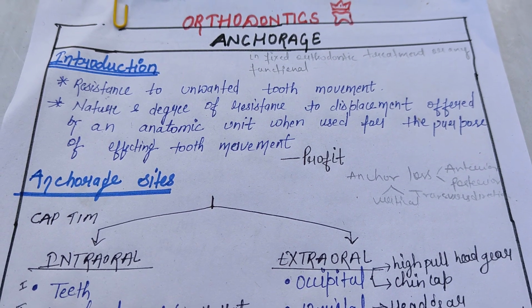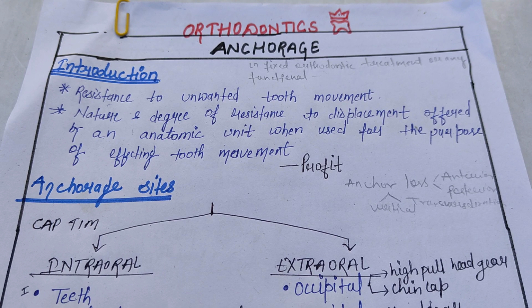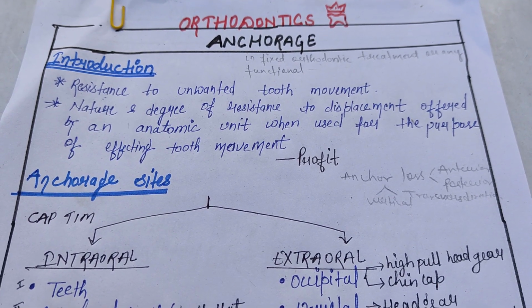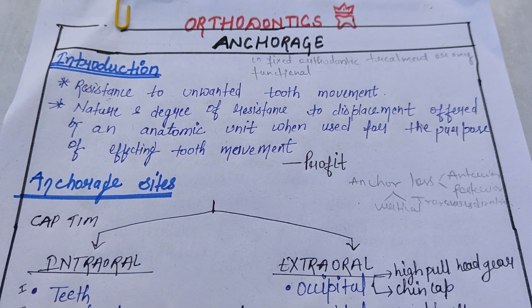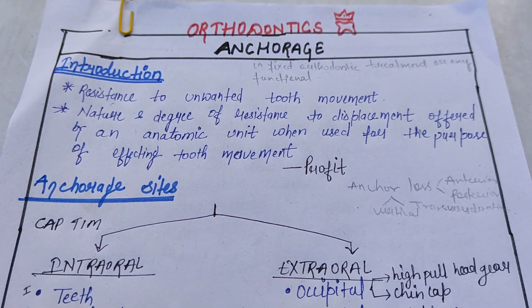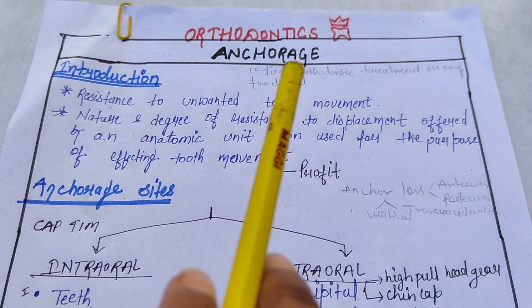So there is some chance that the second premolar and molars may move mesially and cover that area rather than the anterior teeth. We have to stop this, and so anchorage is required.